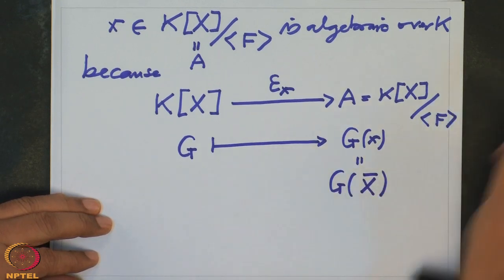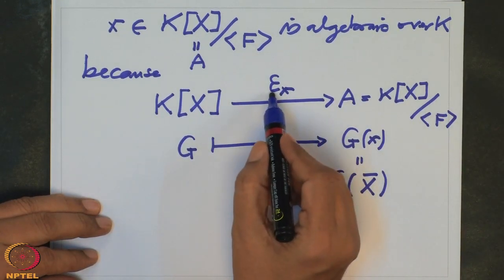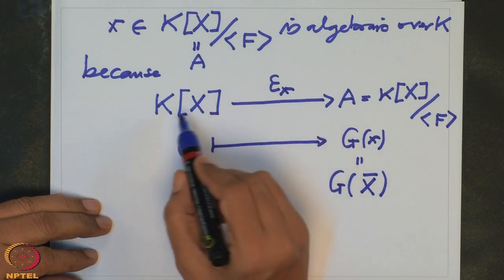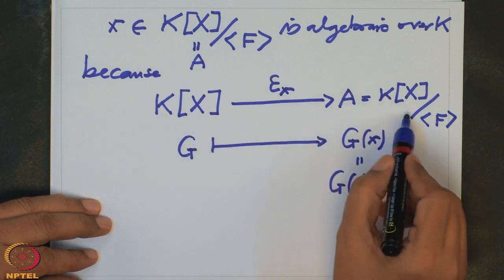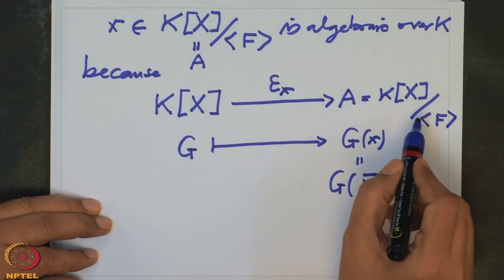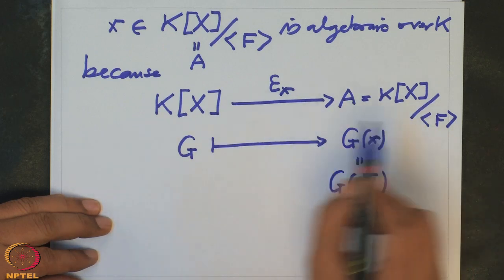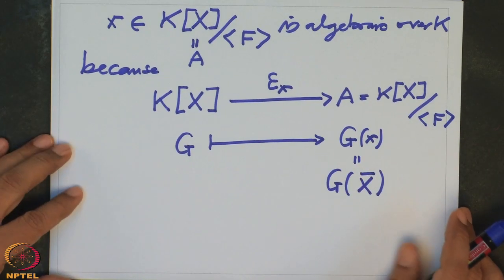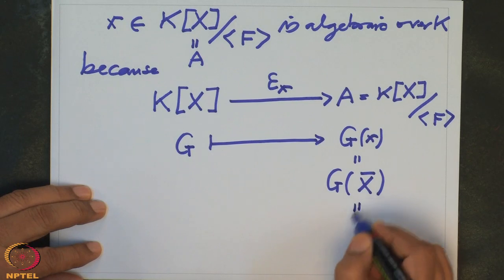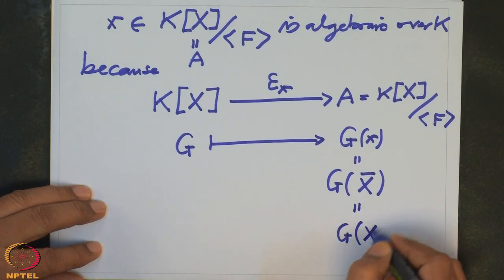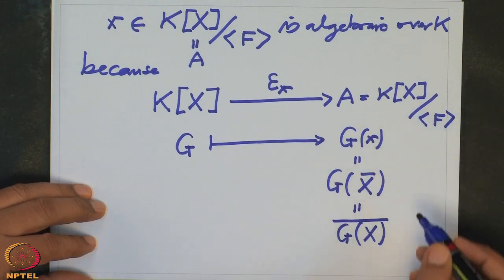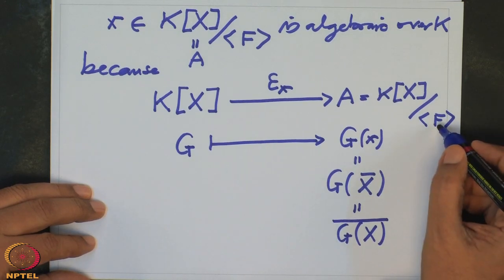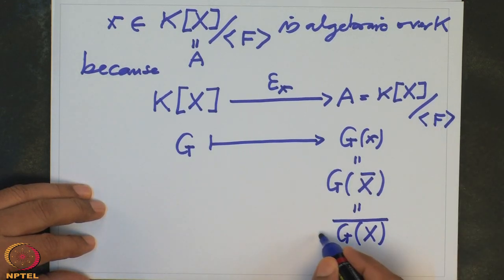But remember, this is a K algebra homomorphism. So whether I add first and take the image, or take the images first and add, and similarly for multiplication, these two operations are same. So therefore this one is same as gx whole bar. That means reading this polynomial g modulo f. How do you find this?